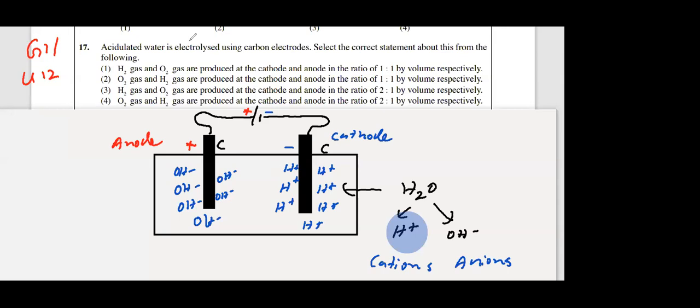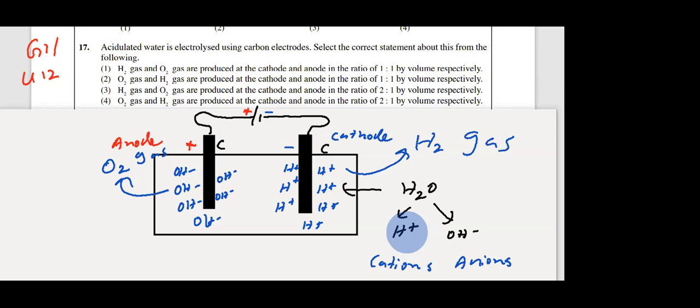Then what happened? There are two gases produced here, O2 and H2. Right? O2 and H2 are the two gases. Now look at the screen. From OH- you get what? Oxygen gas. From H+ you get what gas? Hydrogen gas. These are the two gases produced. Hydrogen bubbles come out from the negatively charged carbon rod, and oxygen gas comes near the positively charged electrode. These are the two products.